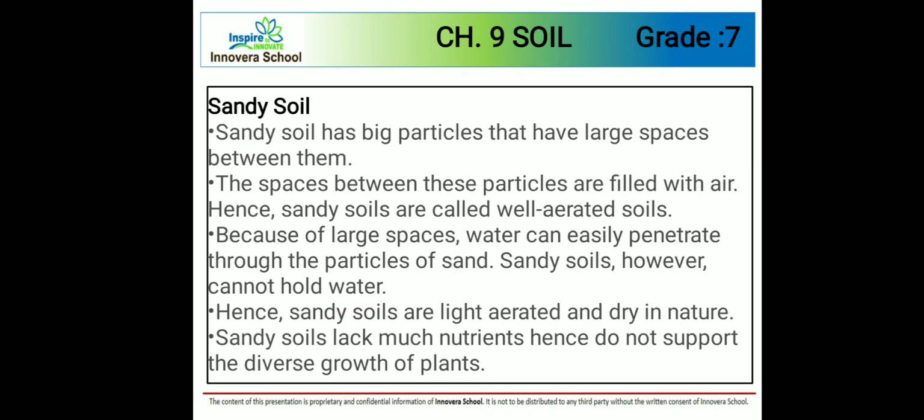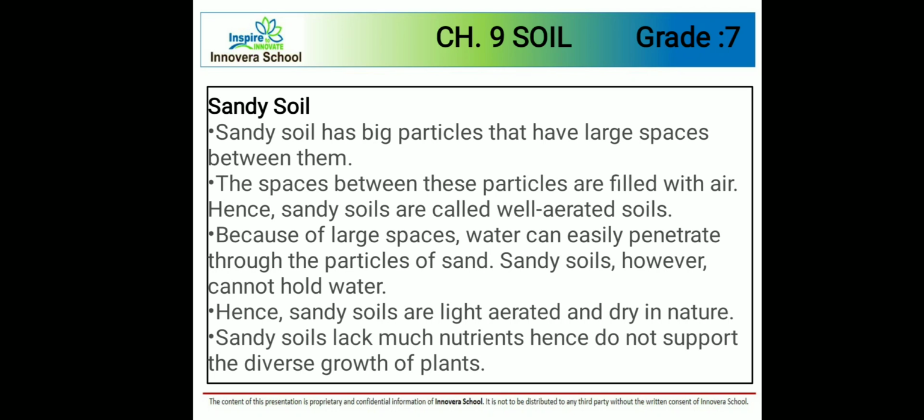Let us see the different types of soil. Talking about sandy soil, it has big particles that have large space between them. The space between these particles is filled with air. Hence, sandy soils are called well-aerated soil. Because of larger spaces, water can easily penetrate through the particles of sand.